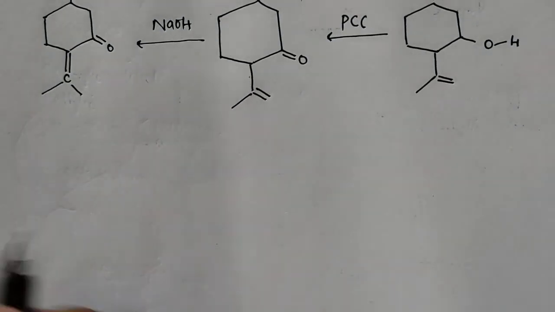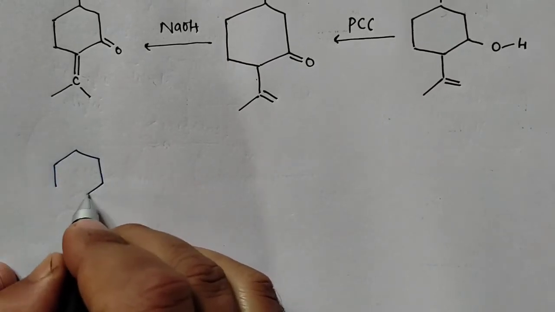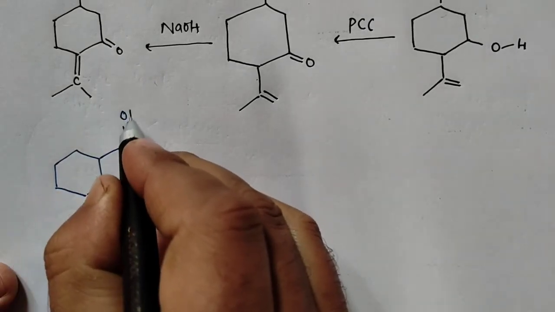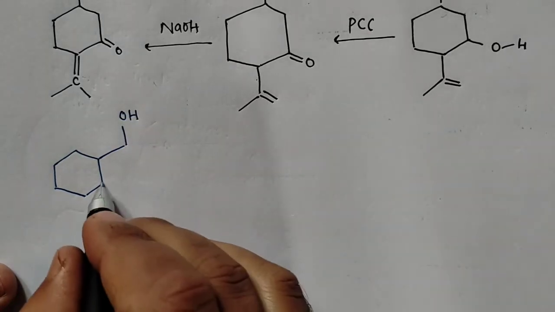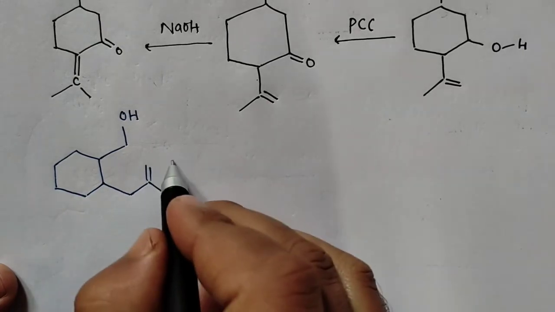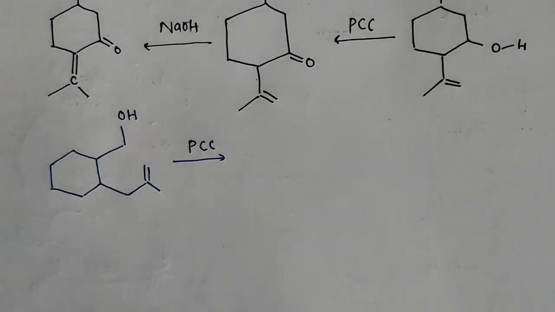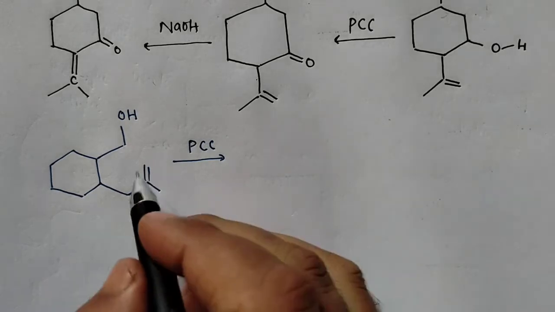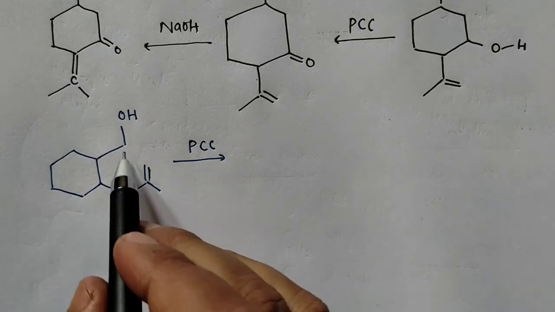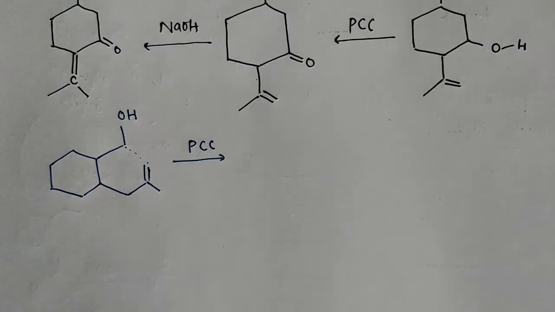So if we have a transformation, let's say we have a compound. If this is our compound, then we have the reactant given, and on the arrow it is given PCC, pyridinium chlorochromate. So it's a simple thing, we have a double bond present here, and then we have OH also present. That means the unusual procedure will be followed here. So simply make a ring here and then convert this into carbonyl. Very simple.